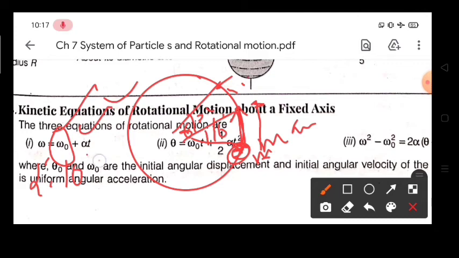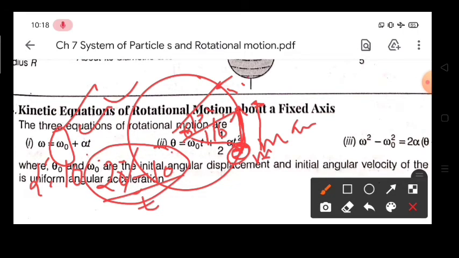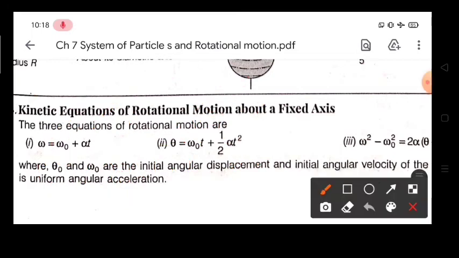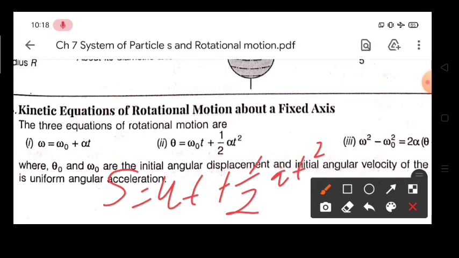Alpha is your angular acceleration, that is final velocity minus initial velocity upon time. But this velocity is given in radian per second, not in meter per second. Similarly, your second equation, s equal to ut plus half at square, is replaced here by this formula, where instead of linear displacement s we have angular displacement theta, that is angle covered, and initial velocity is omega naught. This half a, a is mentioned by alpha over here, that is angular acceleration, and the equation is same.